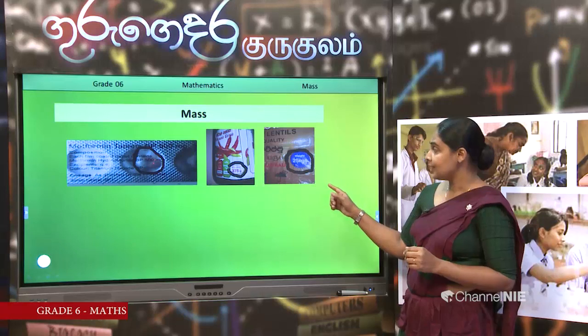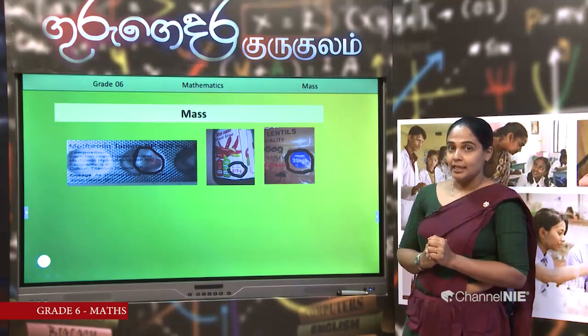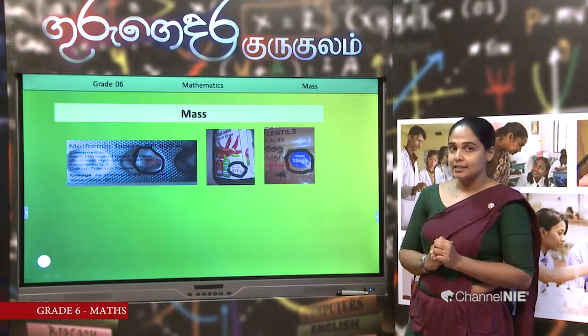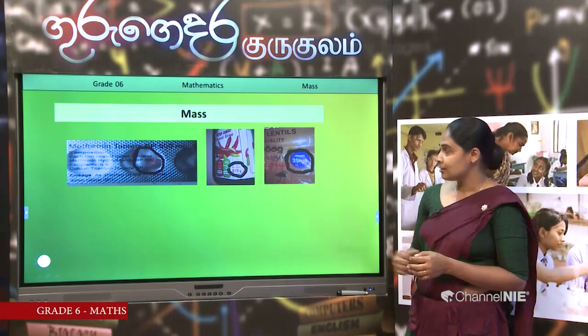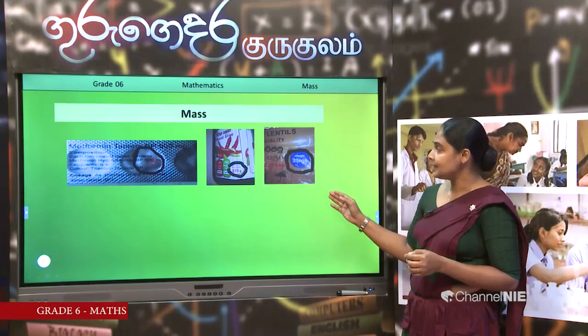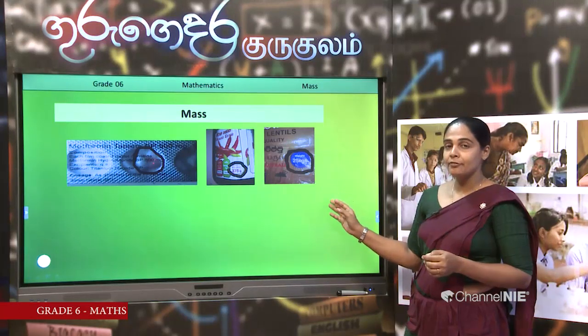Then weight is wrong. It should be mass. Then people can make wrong things. If you have the knowledge, you can identify the correct thing. So, it should be changed as mass is 25 kilograms.